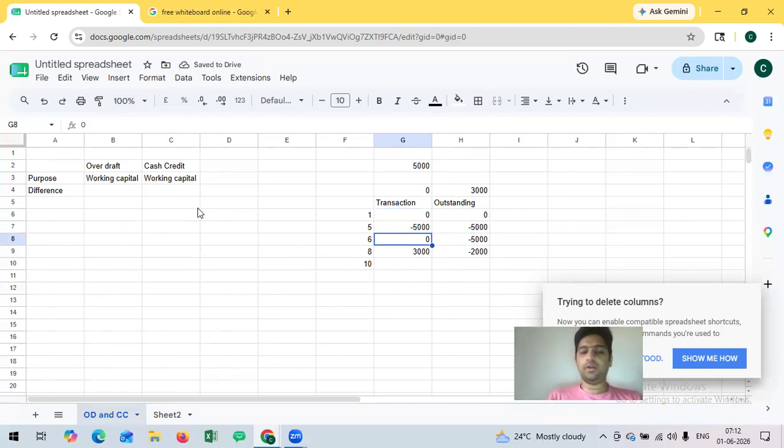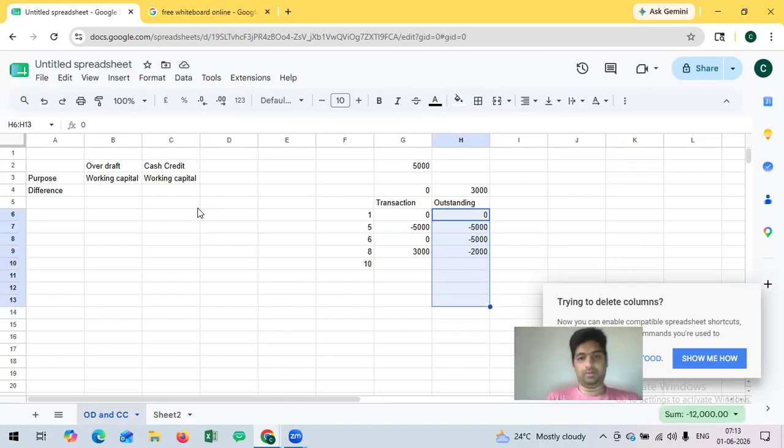So this is like a running account where normal transactions continuously happen. Money coming in, money going out continuously happens. And this is the basic concept of an overdraft facility. Meaning regular money coming in will happen, money going out will happen. But we have to ensure the outstanding will always be within the limit. That is this 5,000 rupees.